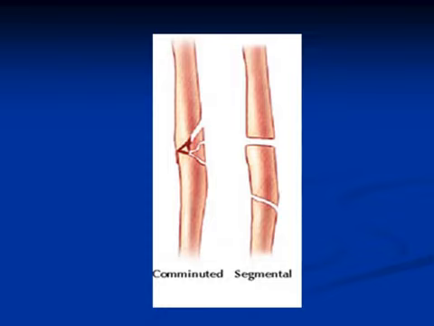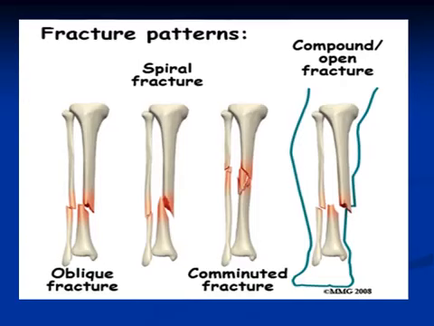Sometimes the trauma may lead to segmental fracture, which means separation of a segment of bone from the original one, as you see in this picture. Also, this picture demonstrates different types of fracture: oblique fracture, short spiral, comminuted fracture, and also, in comparison, the compound fracture, where there is a wound extending to the fracture site.